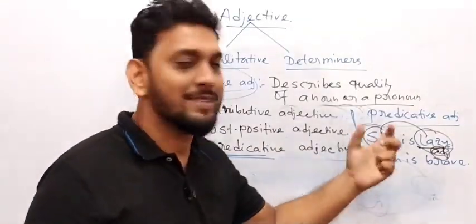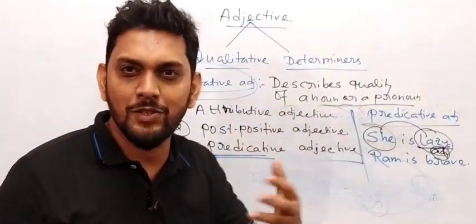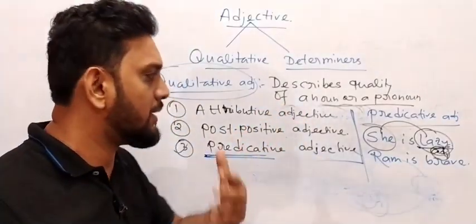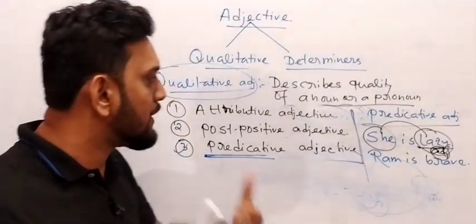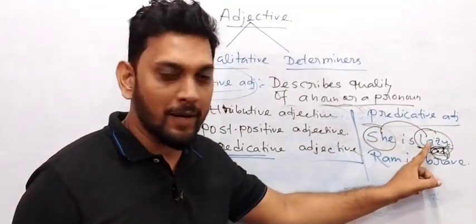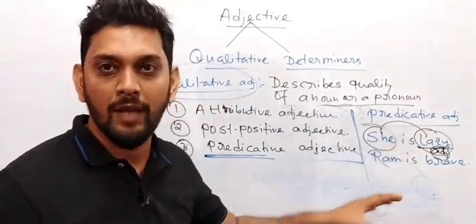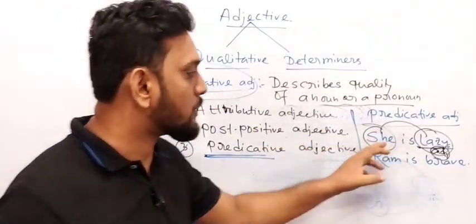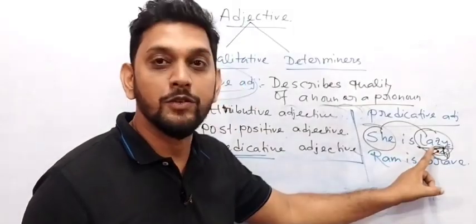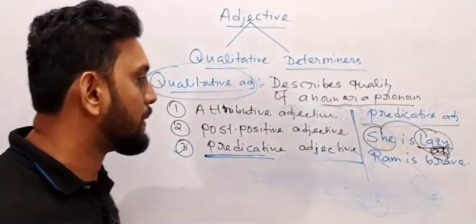That means she is lazy, she is beautiful, she is nice, she is brave, she is happy. So what I mean to say is, a predicative adjective is always used after a linking verb and also describes the subject of the sentence, and because of this reason it is called a subject complement.